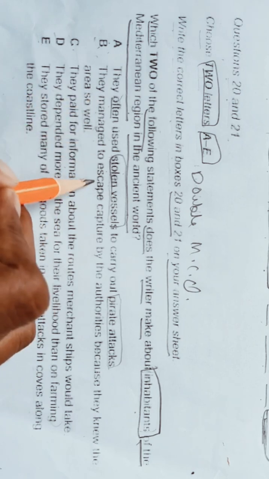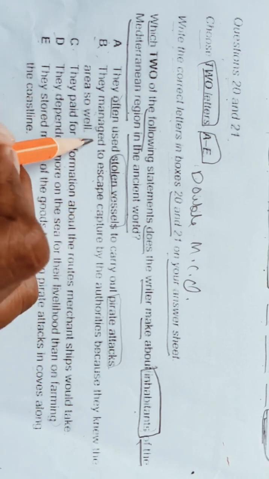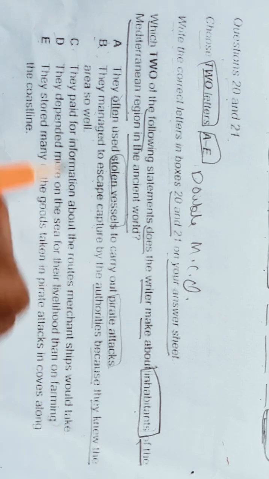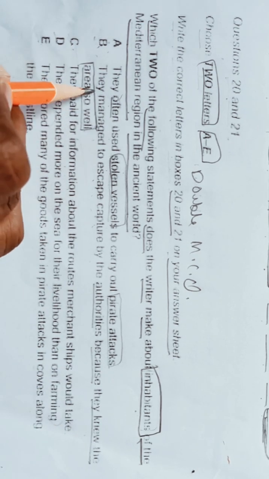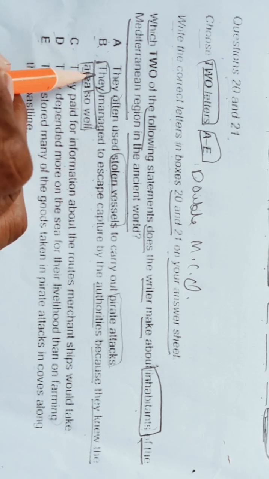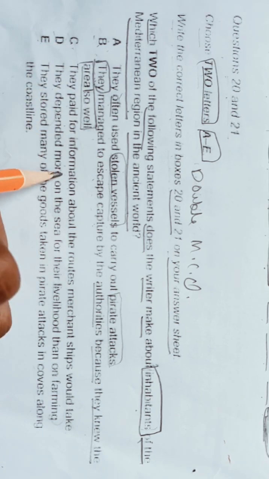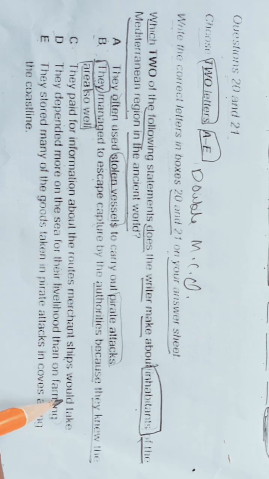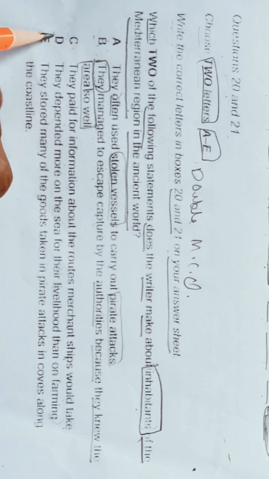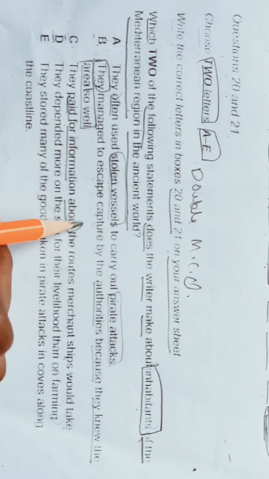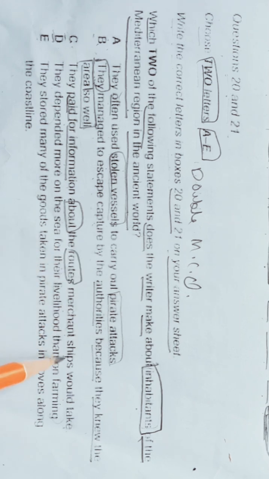B, they managed to escape capture by the authorities because they knew the area so well. They means pirates. They are talking about pirates. Okay. C, they paid for information about the routes merchant ships would take.